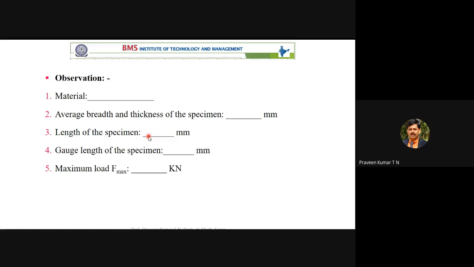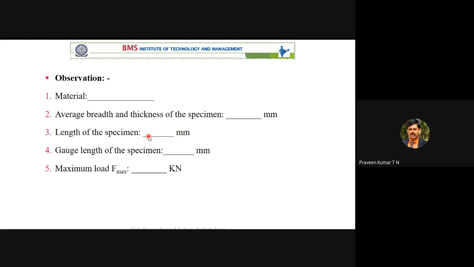and average breadth and thickness of the specimen: 50 mm breadth, 50 mm thickness. What is the length of the specimen? It is 300 mm. Length of the specimen is 300 mm. Gauge length of the specimen is, what is the gauge length?